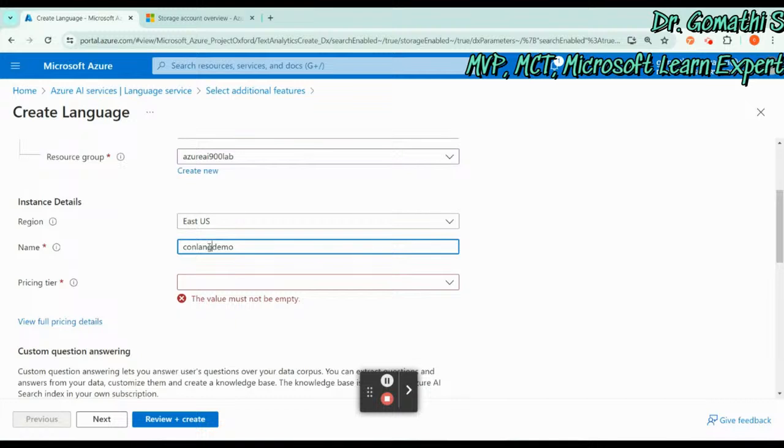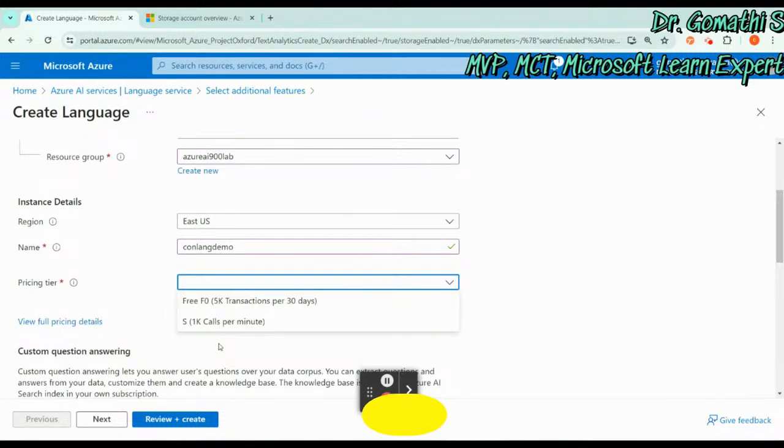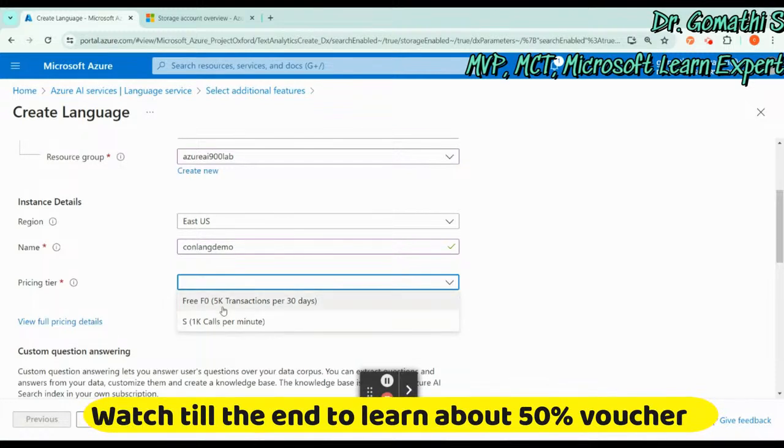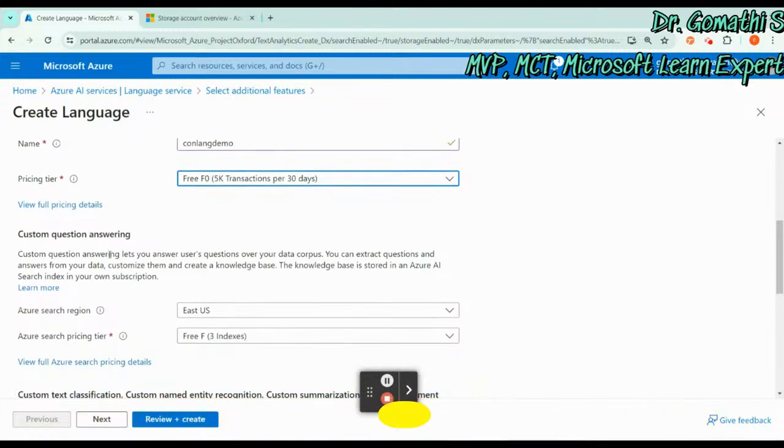Conversational language demo, so something you can give. And what is the pricing tier? If you have only free tier, go ahead with the free, or else you can go ahead with the standard tier. Okay, either way is fine. So just click on this, and you have to do another one.